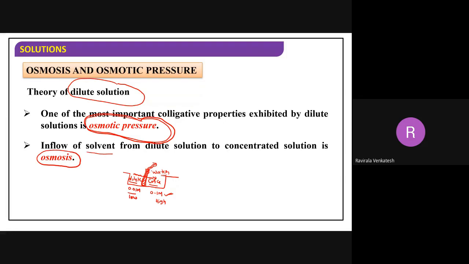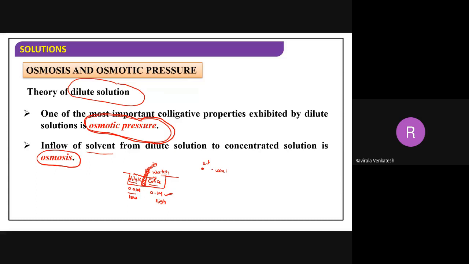But salt is large in size. For example, this is the water size, and this one is the salt size. Salt being large compared with water, water easily passes through the semi-permeable membrane, but not the salt.